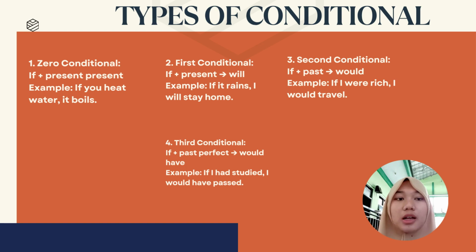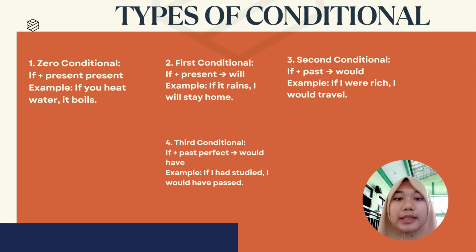And first conditional, a real possibility. This is for possible future situations. Okay, structure: if plus present, then will plus verb. Okay, example, if it rains, I will stay home.